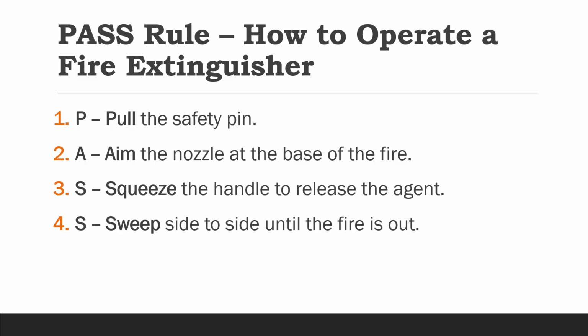PASS rule, how to operate fire extinguisher. So first, pull the safety pin. Then aim the nozzle at the base of the fire. Squeeze the handle to release the agent. Sweep side to side until the fire is out. So PASS rule. Pull, aim, squeeze and sweep.